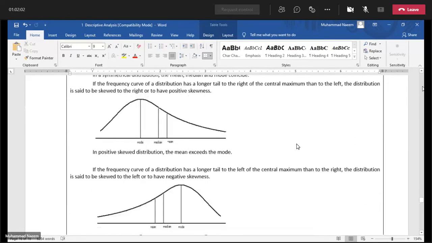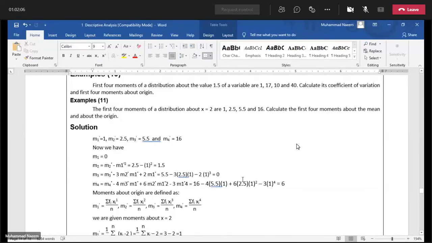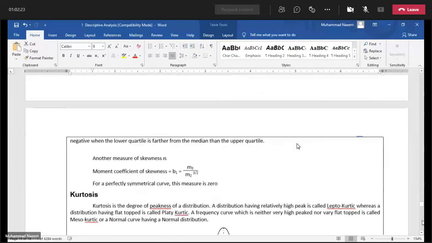As in our second example, we have calculated fourth moment, which is equal to 6, and also second moment, which is equal to 1.5. So put these values in this formula.